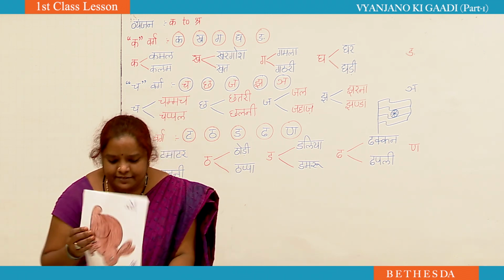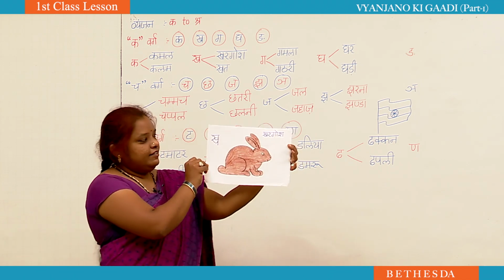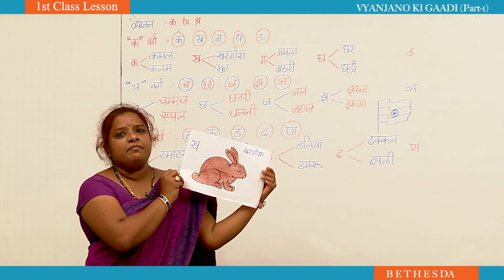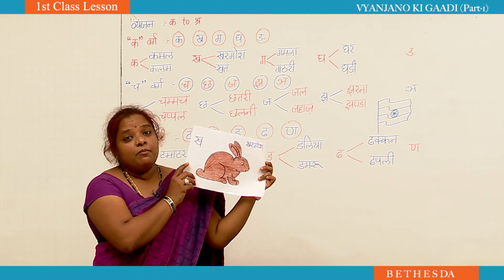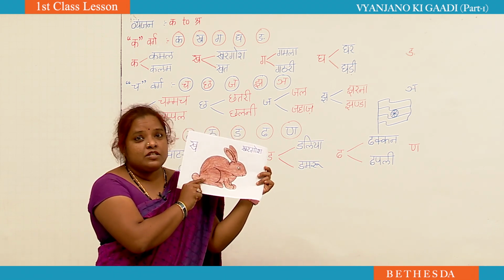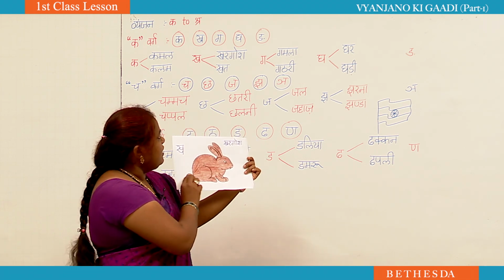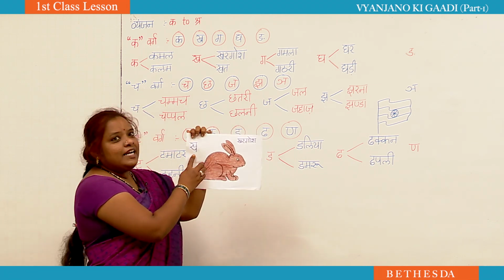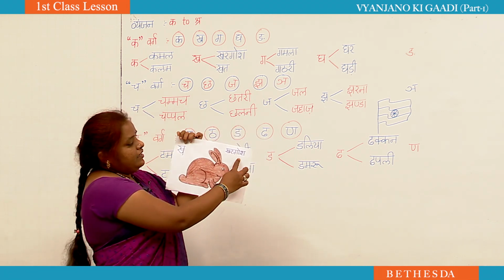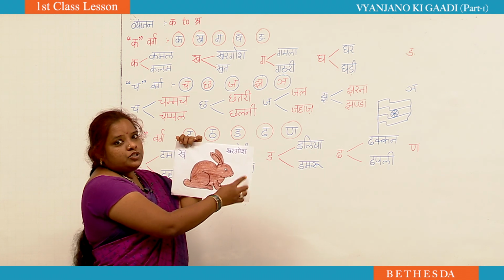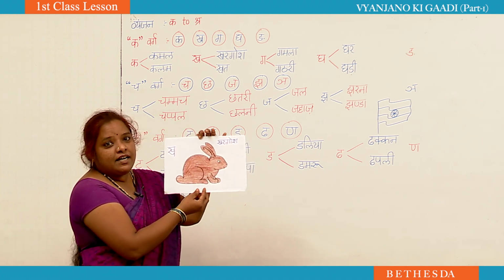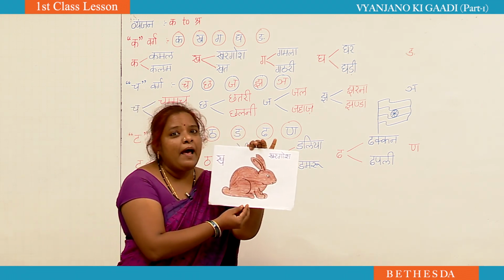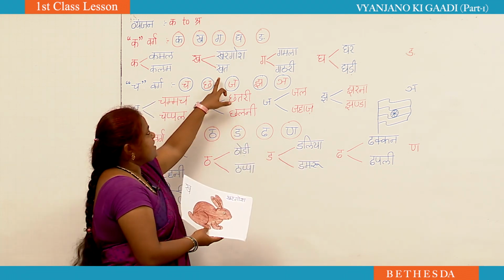What is this one? See, it's a rabbit. Most of the time you will see a white rabbit, but you have brown rabbits also. So here, Kha se Khargosh. With what letter does it start? Kha. Kha se Khargosh. What is the meaning of Khargosh? Rabbit.